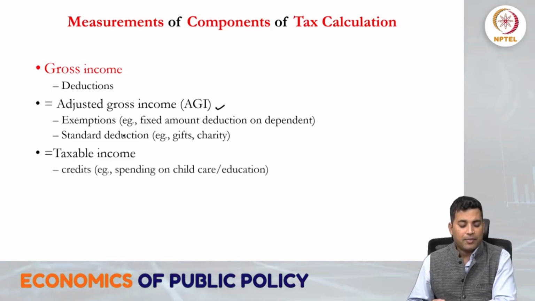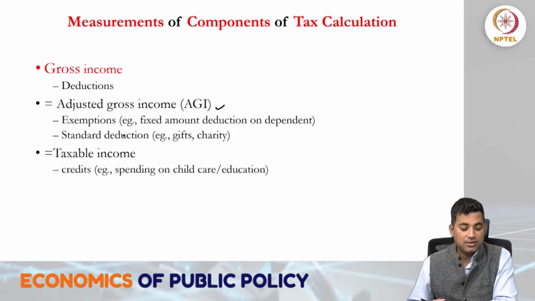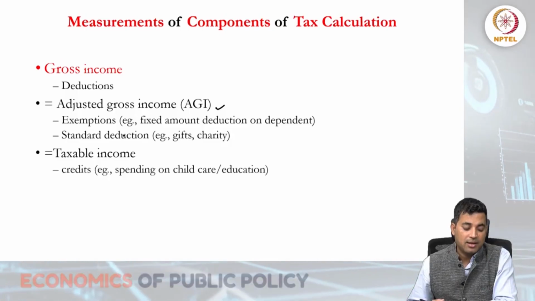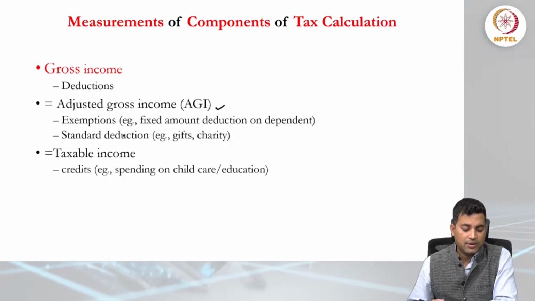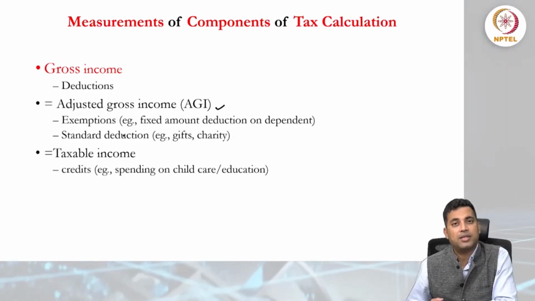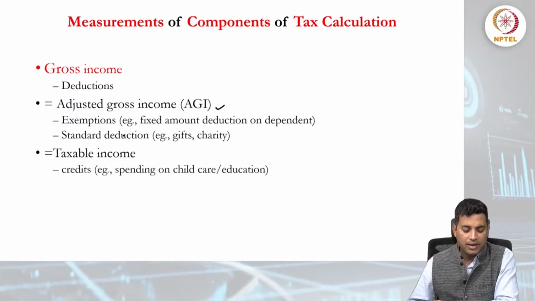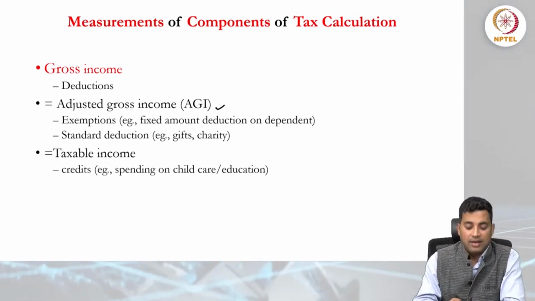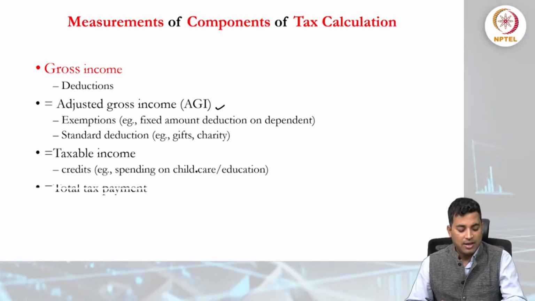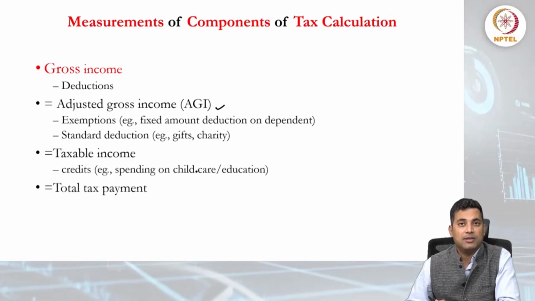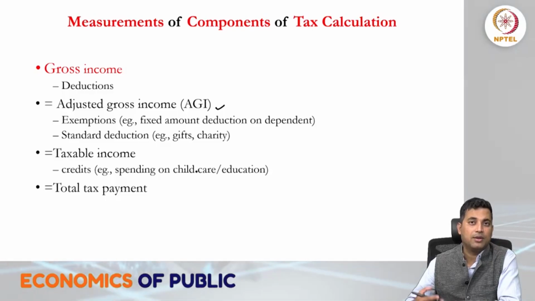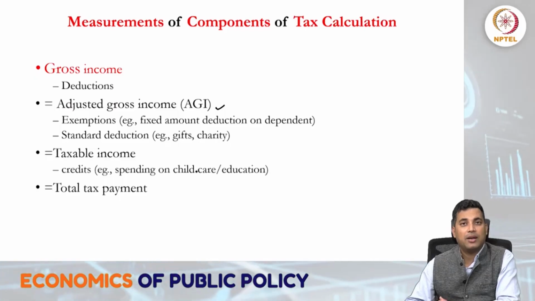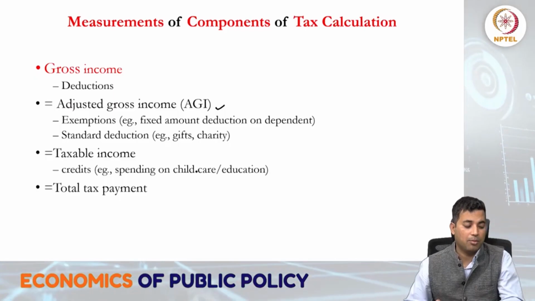Once we deduct the standard deductions from the gross income, we get the adjusted gross income, and after a couple of standard deductions it becomes the taxable income. Then, after taxable income, if we deduct different credits, like spending on childcare and education, we get the total tax payment that we make towards the taxation process. This is just one way of arithmetically calculating tax from the income component.